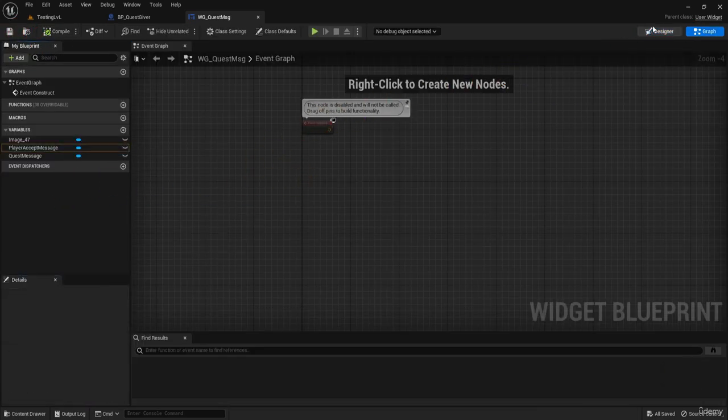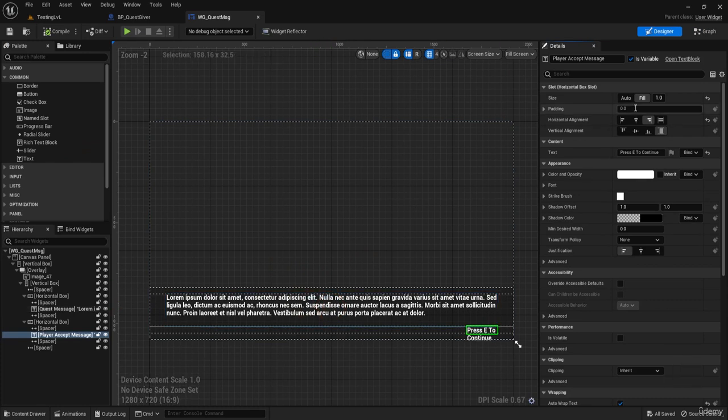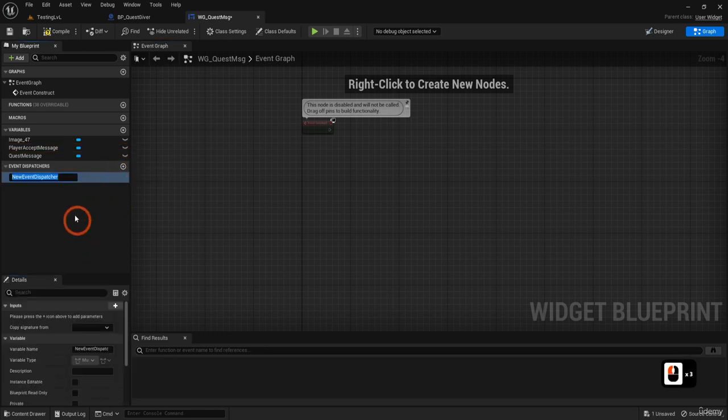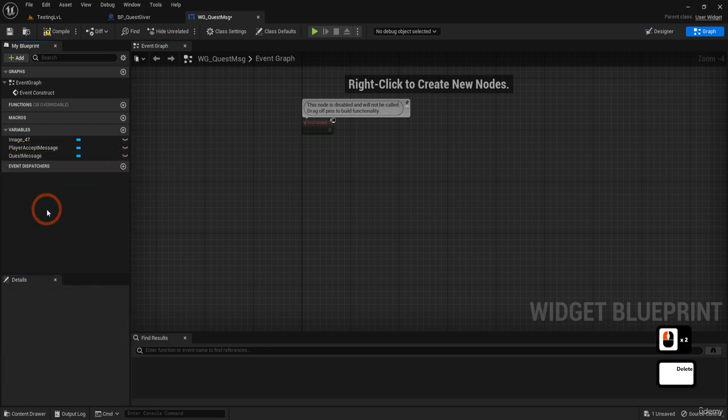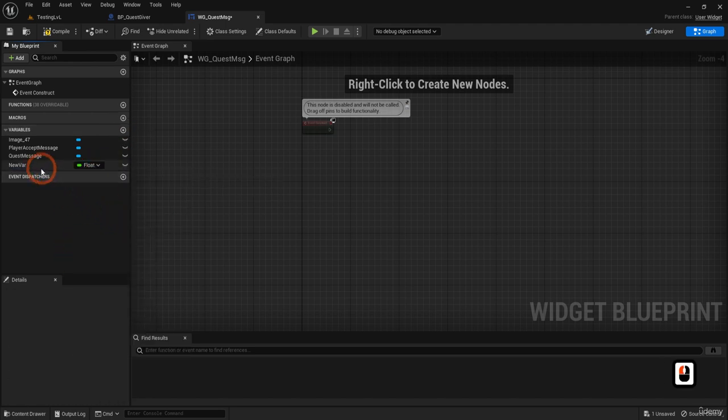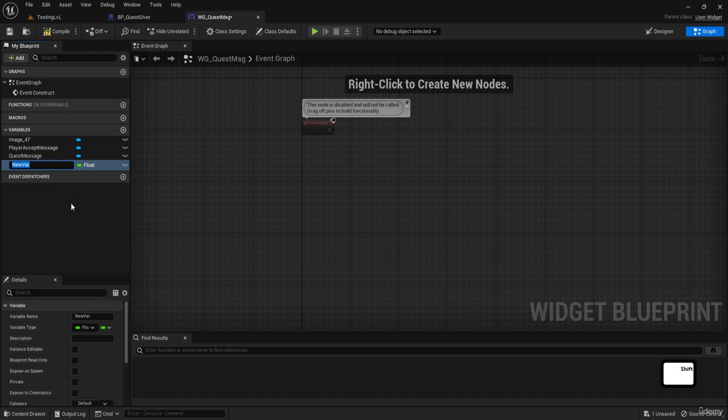Now, how are we going to populate this message? We could populate it instantly, and it will appear instantly every time you press something. But I think it's cooler to make an effect, like a typewriter effect. So we're going to need a variable. We need a variable of the type float, and let's call it typewriter speed.